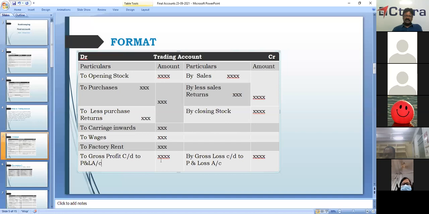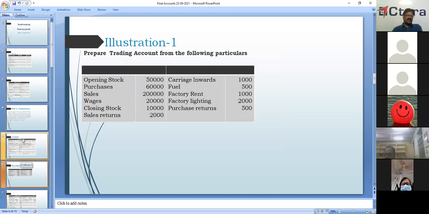We will balance it. If the debit side is more than the credit side, we get gross loss. If the credit side is more than the debit side, we get gross profit. This gross profit or loss will be carried down to the P&L account. I'm sure you're clear with the format. Now we'll go to a small illustration.